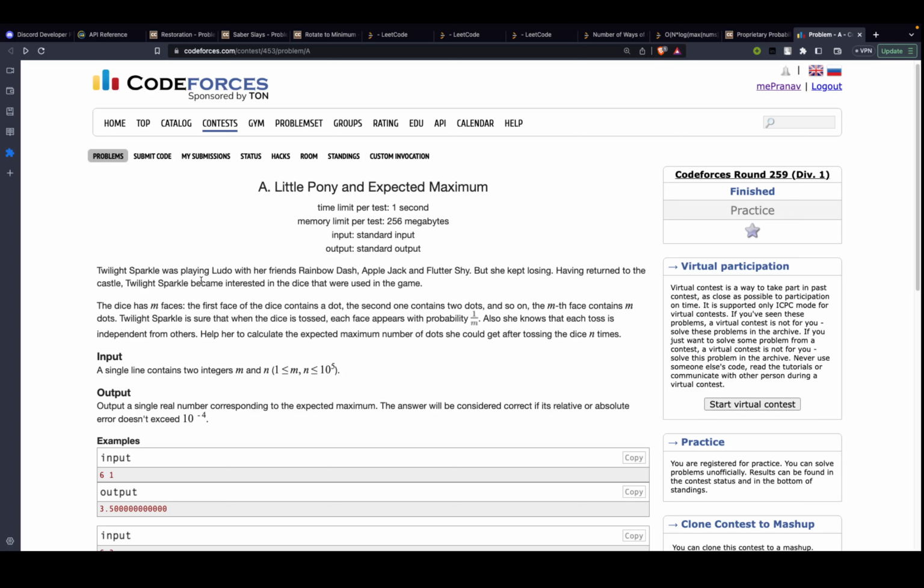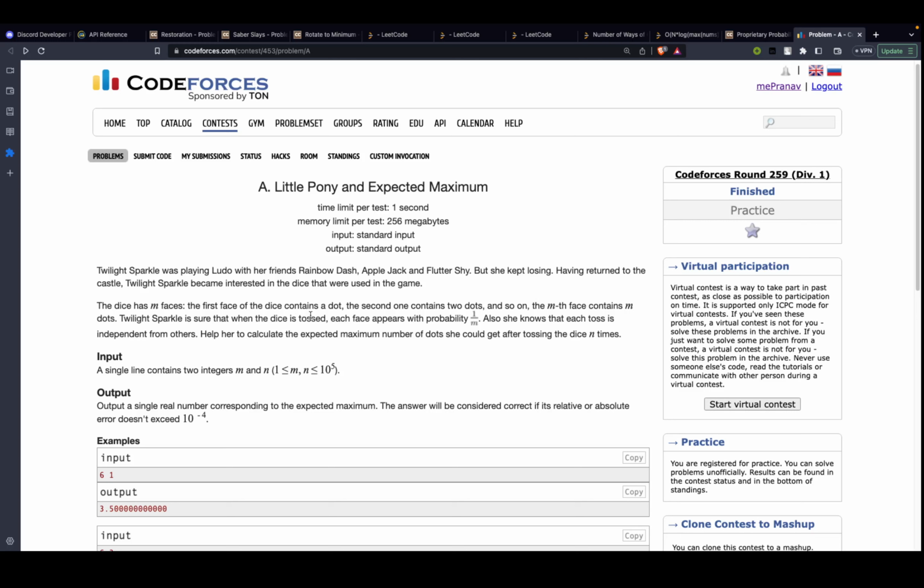So the problem states that Twilight Sparkle was playing Ludo with her friends Rainbow Dash, Applejack, and Fluttershy, but she kept losing. Having returned to the castle, Twilight Sparkle became interested in the dice that was being used in the game. The dice has M faces. So these are the scenarios you need to focus on. It has M faces. Generally when we do a mathematical question on dice, most of the time it has 6 faces, right? But over here it can have M faces.